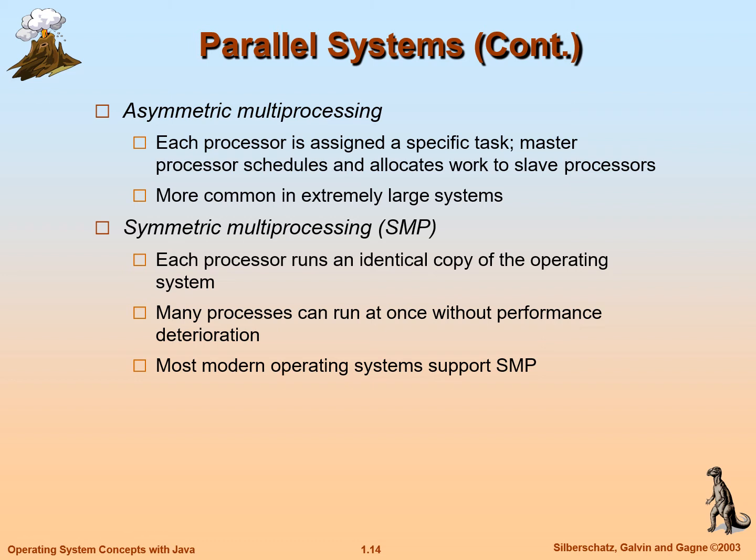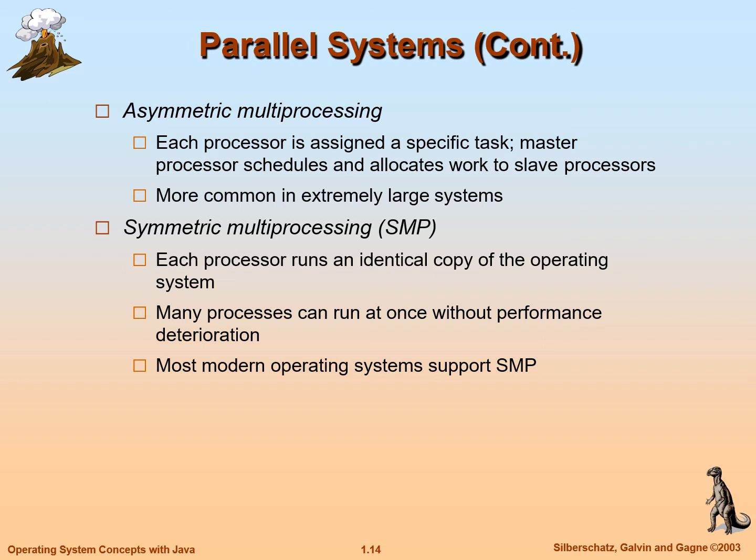My dear friends, there are two types here. One is asymmetric multiprocessing, the second is symmetric multiprocessing. Asymmetric multiprocessing means several processors are available on the motherboard. One processor acts as a master and the remaining processors act as slaves.